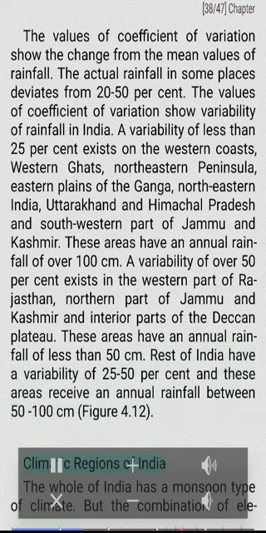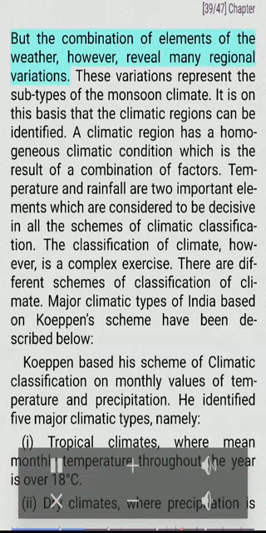Figure 4.12. Climatic regions of India. The whole of India has a monsoon type of climate. But the combination of elements of the weather, however, reveals many regional variations. These variations represent the subtypes of the monsoon climate. It is on this basis that the climatic regions can be identified. A climatic region has a homogeneous climatic condition which is the result of a combination of factors. Temperature and rainfall are two important elements which are considered to be decisive in all the schemes of climatic classification.